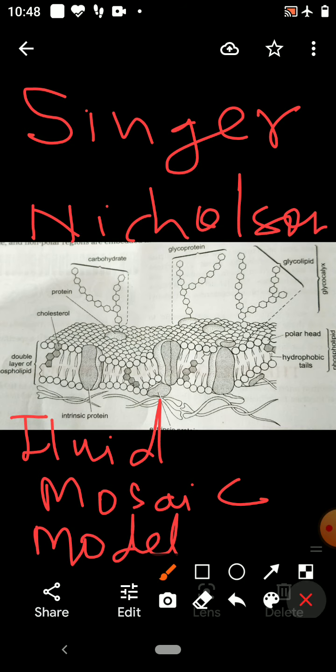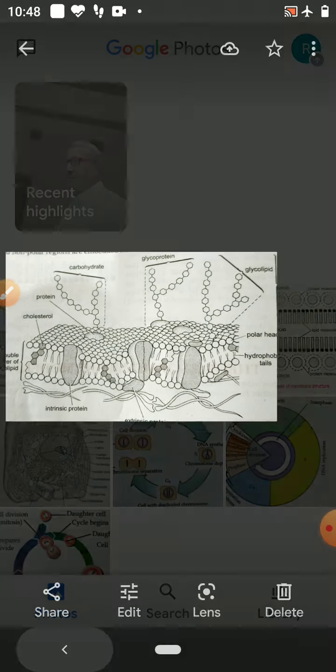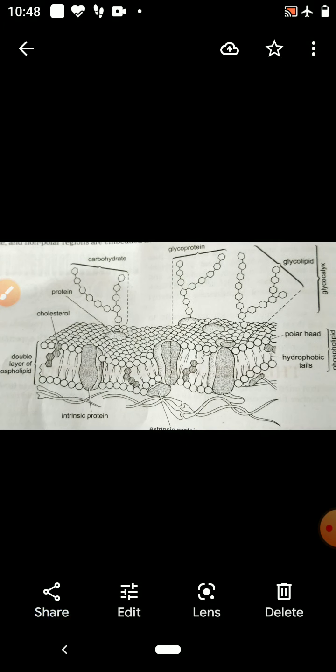According to this fluid mosaic model, the lipid and integral protein in the membrane are disposed in a mosaic pattern. As in a mosaic, there is lipid and protein.